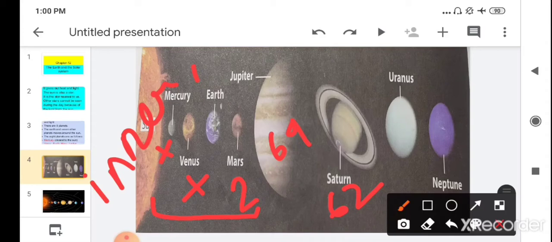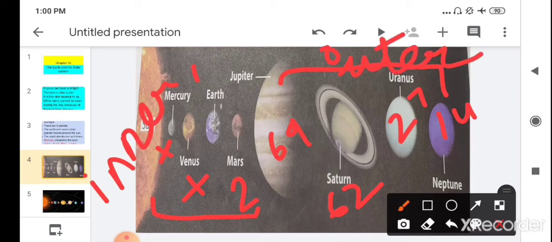Uranus has 27 known moons. Then at the end, the furthest planet is Neptune. Neptune has only 14 known moons. So Jupiter, Saturn, Uranus and Neptune are known as outer planets.